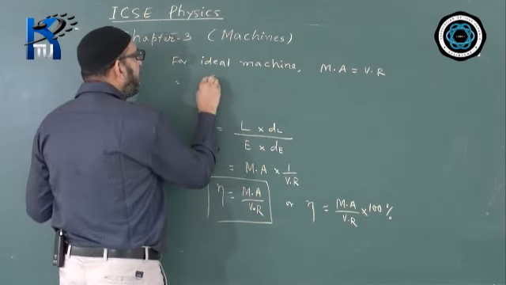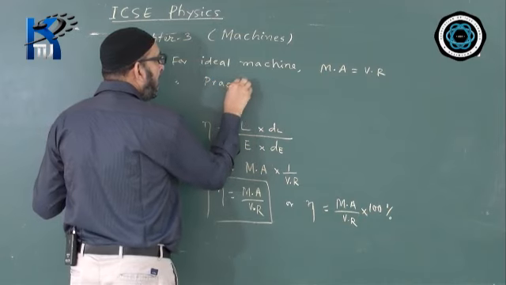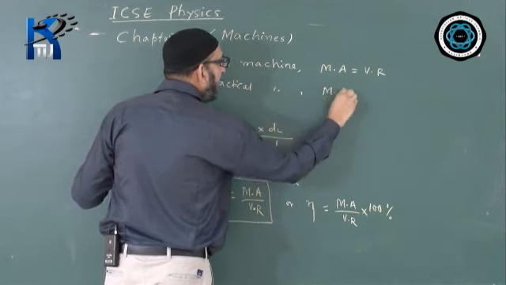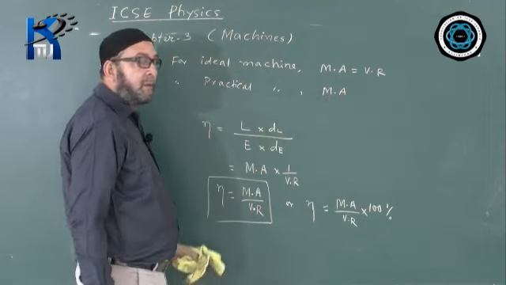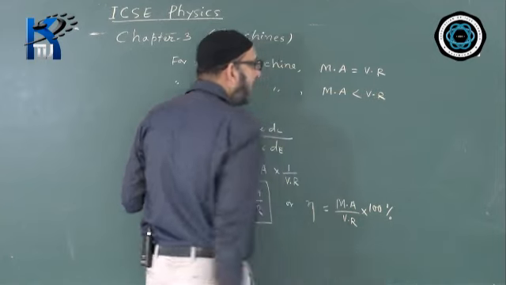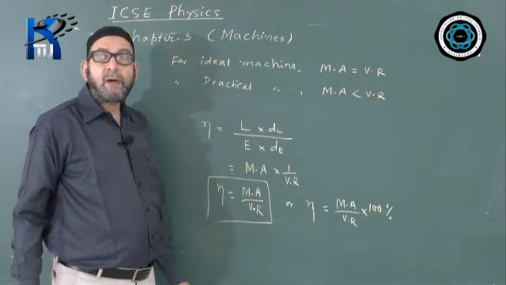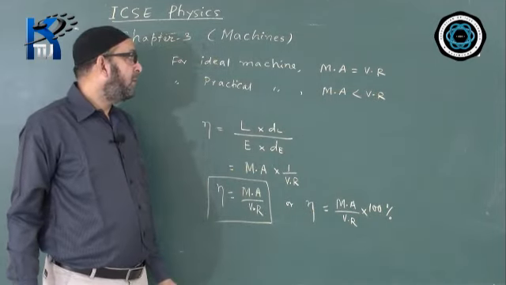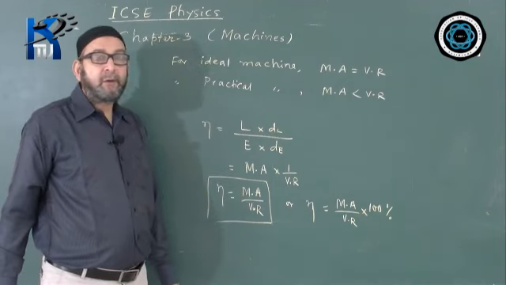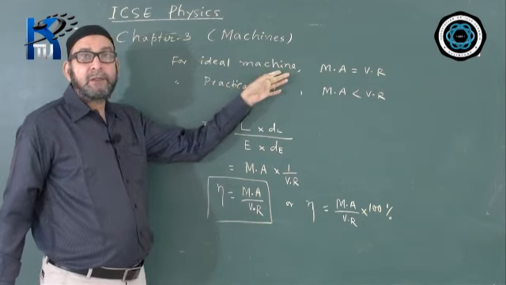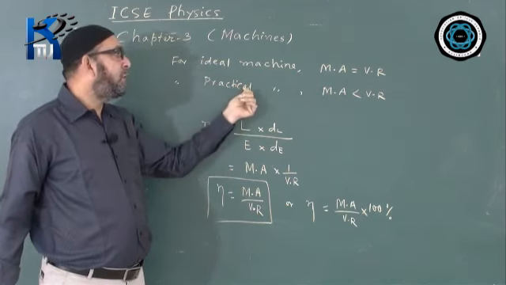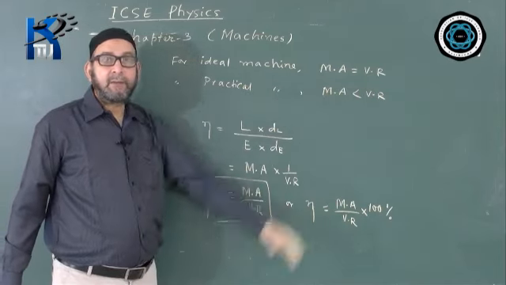For a practical machine, efficiency is less than 1, that means MA will be less than VR. If the question comes, how are MA and VR for an ideal machine related to each other? We write MA equal to VR, and for a practical machine we write MA less than VR.